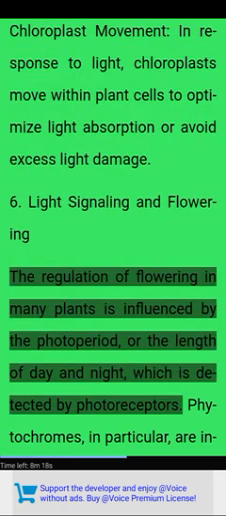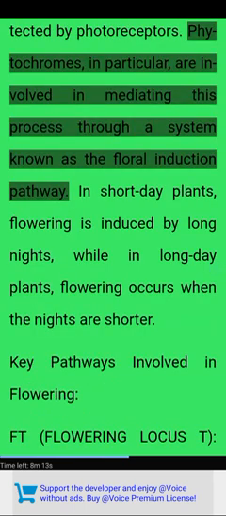The regulation of flowering in many plants is influenced by the photoperiod, or the length of day and night, which is detected by photoreceptors. Phytochromes, in particular, are involved in mediating this process through a system known as the floral induction pathway.